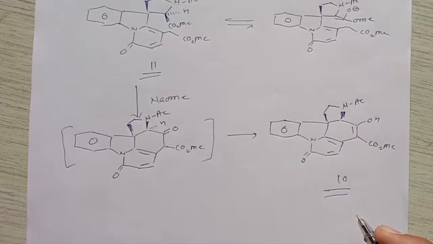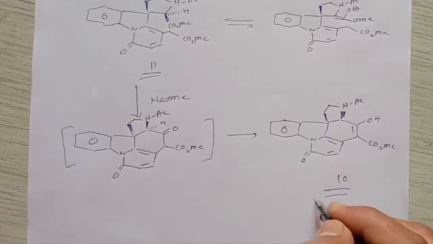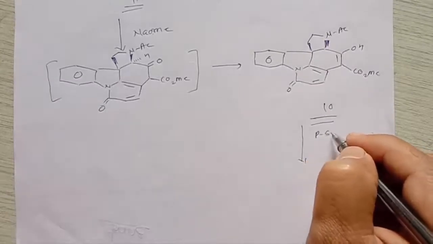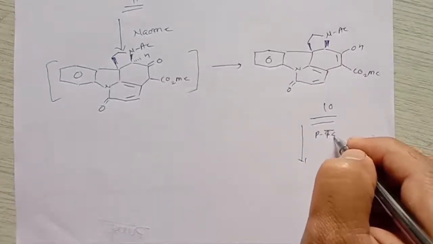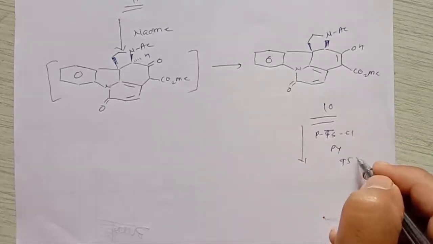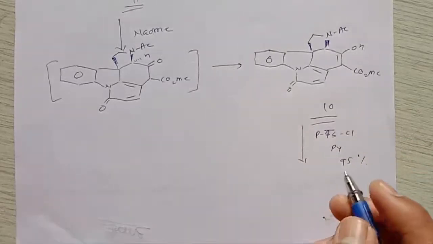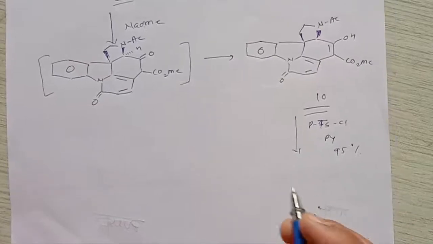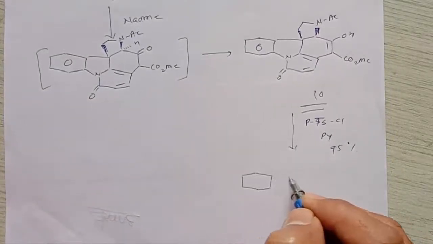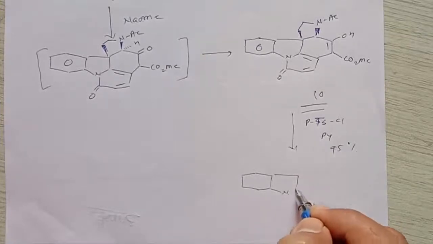Then after that, when this molecule is treated with para-tosyl chloride in presence of base, that is pyridine, it gives 95% protected alcohol with tosyl group. That means it has an alcohol, that is OH group.